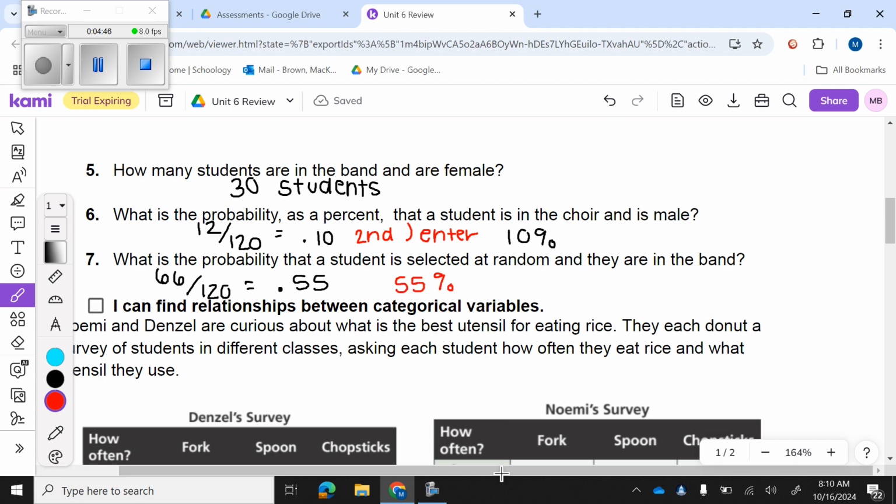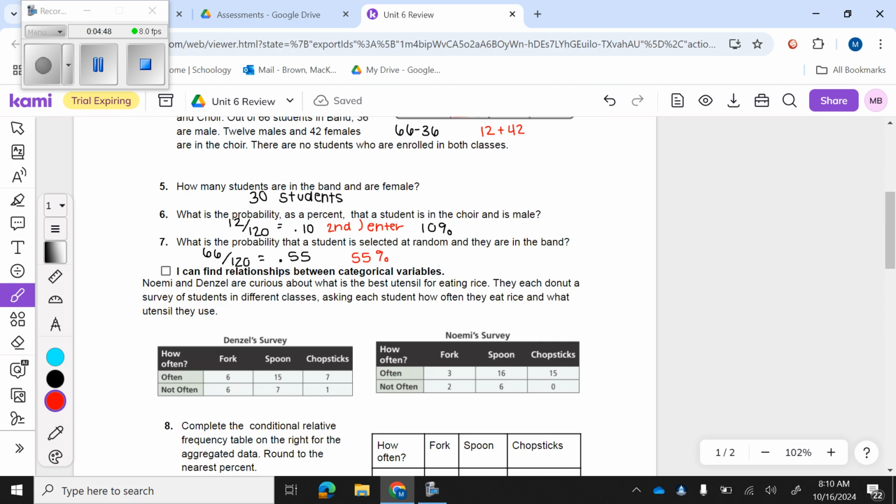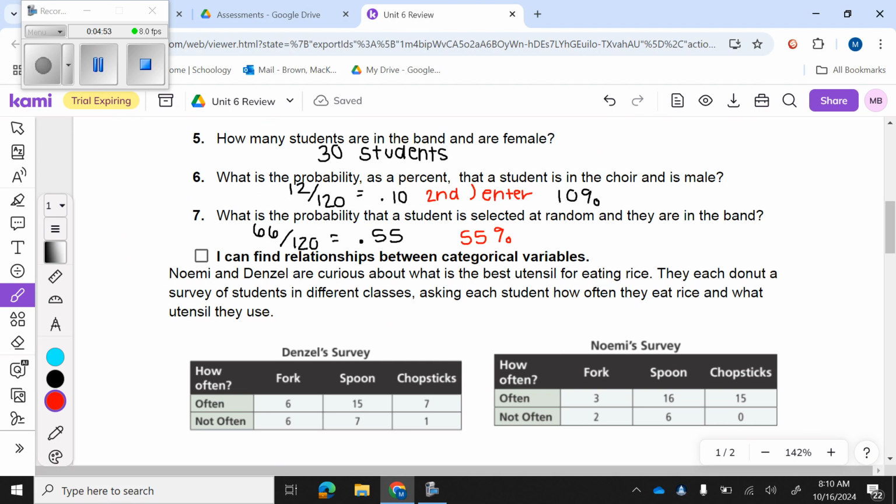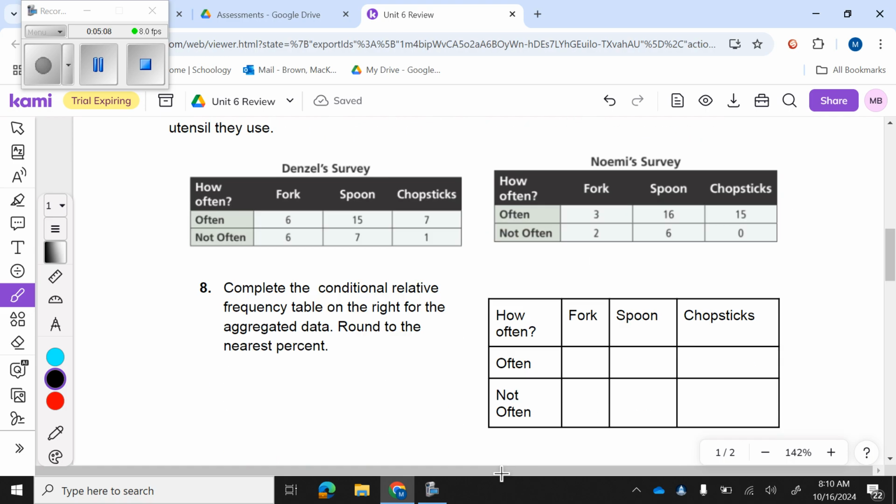Okay? This next section here, it says, Noemi and Denzel are curious about what is the best utensil for eating rice. They each, this says donut. That's a typo. That should say conduct. They each conduct a survey of students in different classes, asking students how often they eat rice and what utensil they use, okay? So we've got our two surveys here, and it says, complete the relative frequency table on the right for the aggregated data, round to the nearest percent. So remember, whenever you aggregate, that's basically asking you to combine and calculate the data.